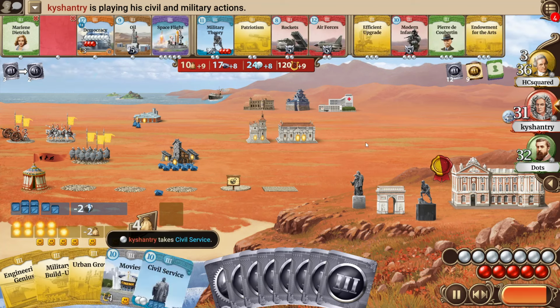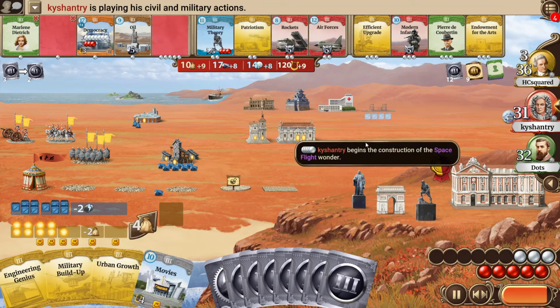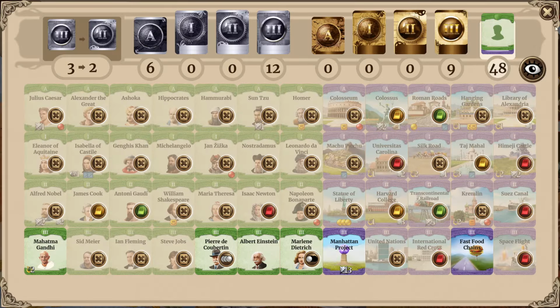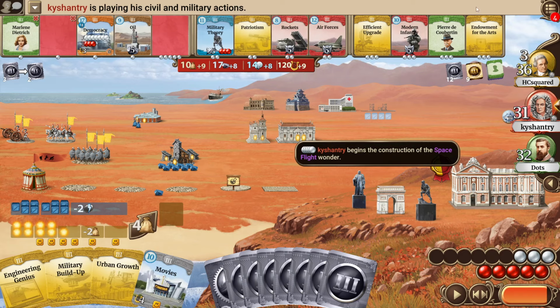Kyshantry then goes for the civil service, develops it, goes for the space flight, which I guess also will score him a lot of points. The wonders left are for fast food chains and Manhattan Project. There is beer coming down the row, but with Kyshantry not grabbing him for now, he will probably let him be available for dots.